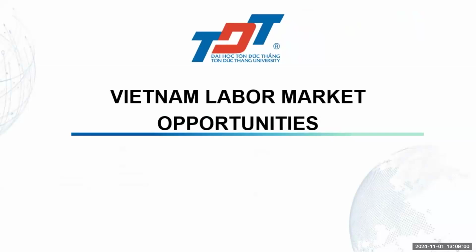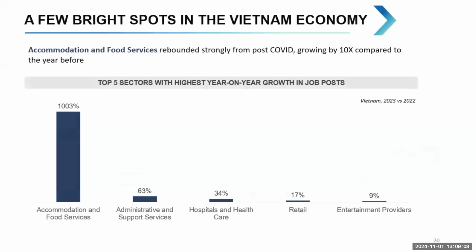So this is some basic information about the Vietnamese stock market. Now I move to Vietnam labor market opportunities. You can see that in the economy these days we need more people in accommodation and food service, because our country is developing and has a lot of young people.